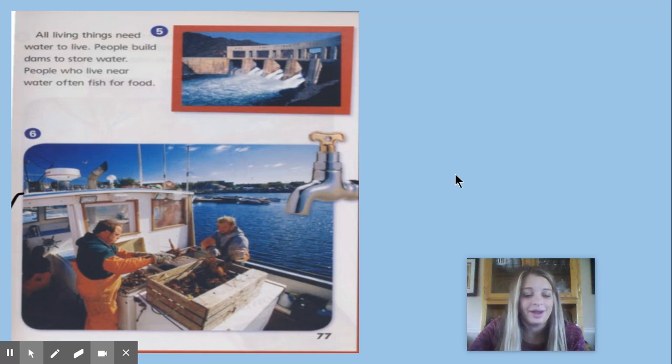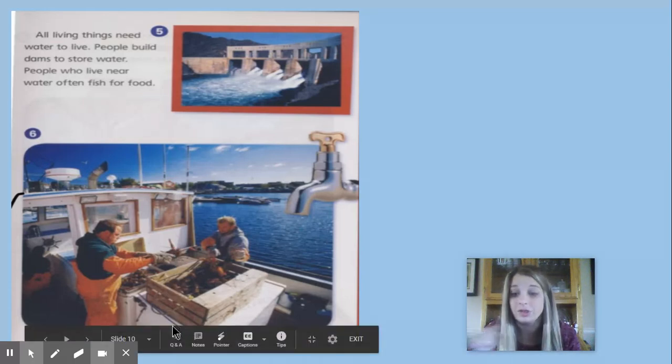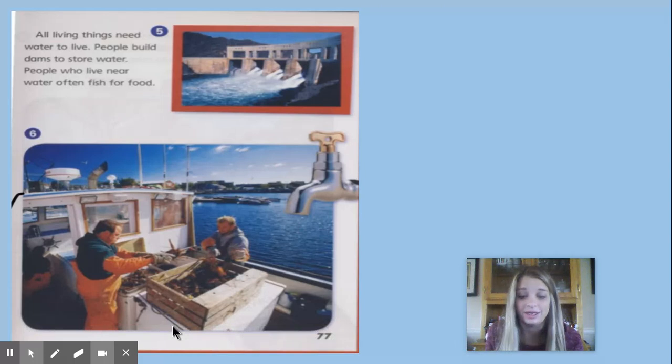So let's look at number 6 right here. All right. So one way that we can use water is to get food from it. So how do we depend on water? Well, we drink water, we water crops, we cook and clean with water, and eat plants and animals that live in oceans, rivers, and lakes.